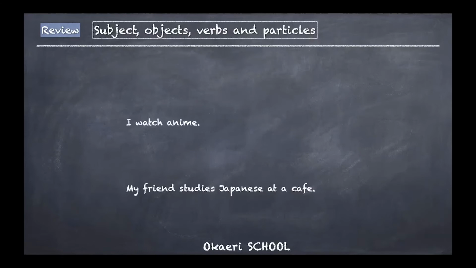And then, by now, I'm assuming that you can make these sentences in Japanese. So you know Japanese subjects, objects, verbs, and particles. So let's see if you can make these sentences in Japanese first before we go. I watch anime. It should be easy. 私は can be dropped when it's obvious, when it's clear.